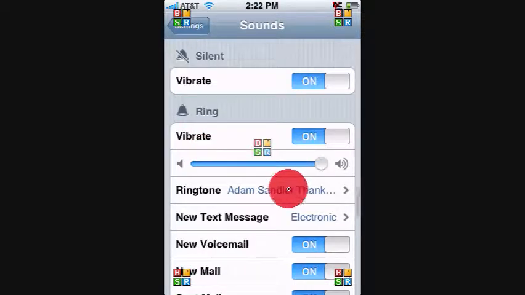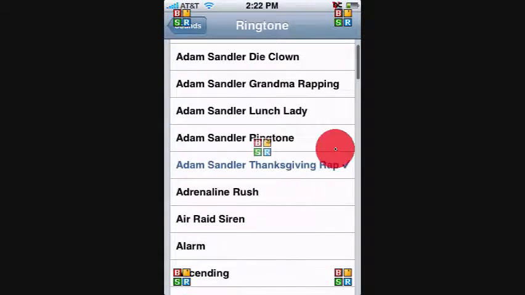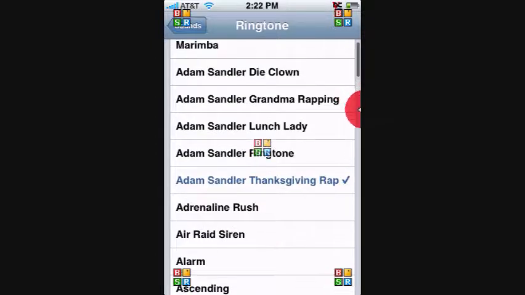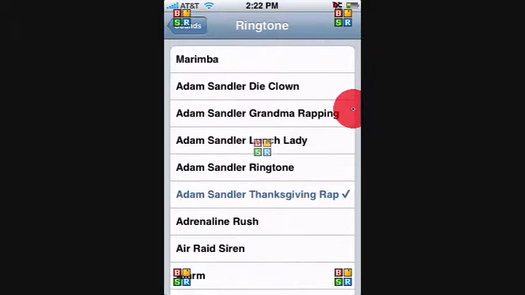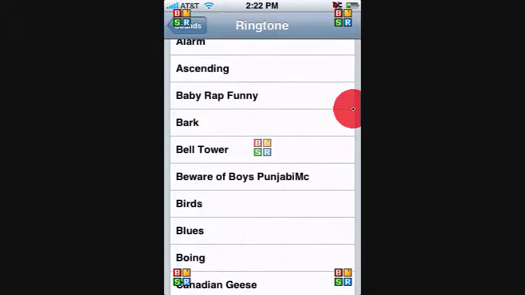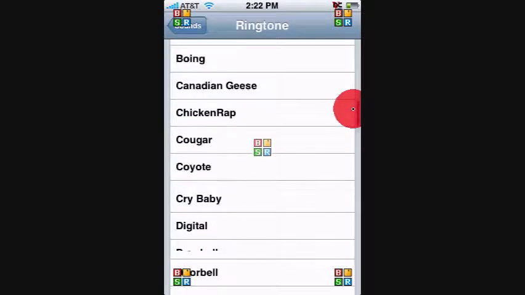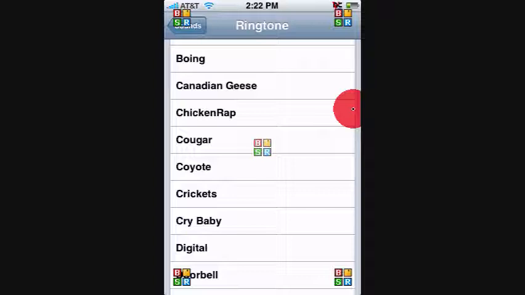Sounds. And then go here. And then scroll down and look for animal ones that I just downloaded. See, there's a chicken wrap. I'll show you what that one's like. And then there's a bunch of other ones like coyote, crickets, Canadian geese, a bunch of stuff.